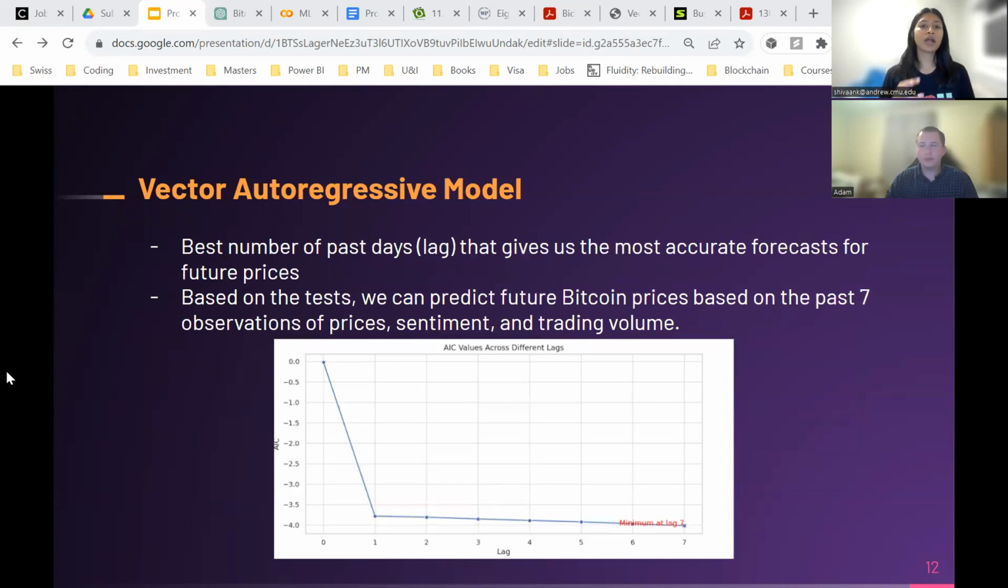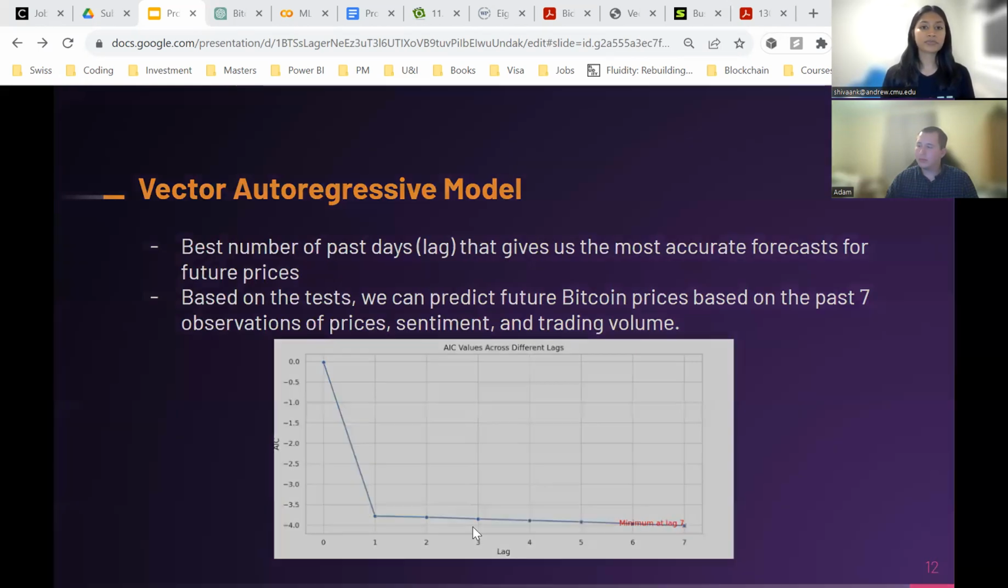To elaborate a little more about how we came up with this 7 lag day feature value, we performed the AIC test, which is typically used along with vector autoregressive models to understand what is the optimal number of lag days to be used. This evaluates the model fit across multiple lag days from 0 to 7, and then denotes which one would be optimal. Ideally, the lag which has the least AIC score is considered to be the most optimal. In our case, we can see that lag 7 had the least AIC score, so we decided to go ahead with this.